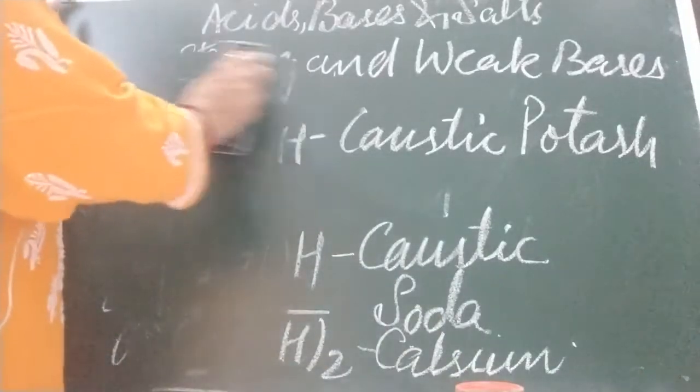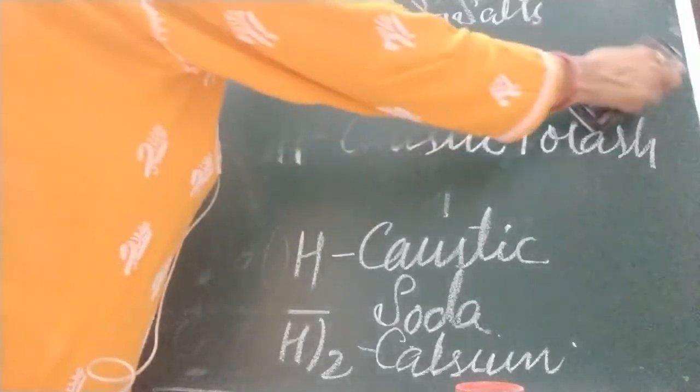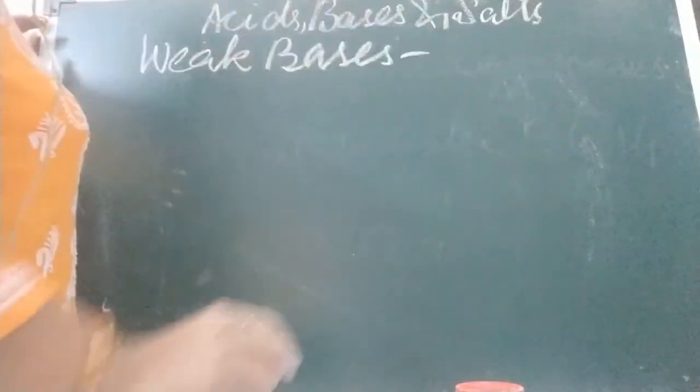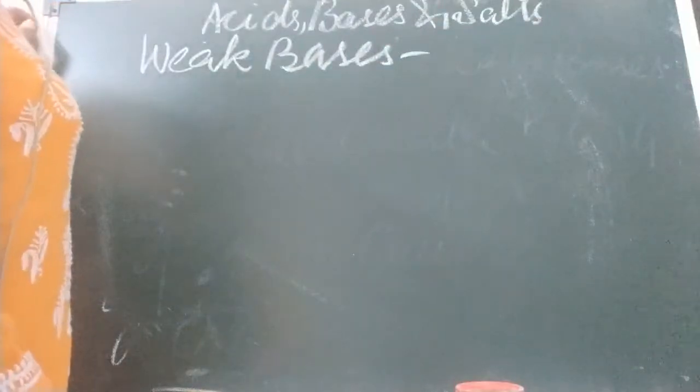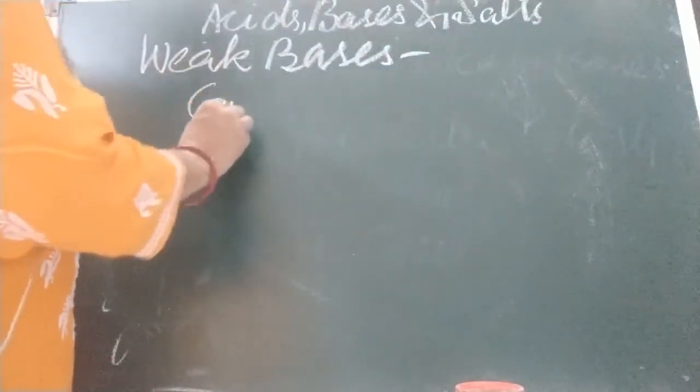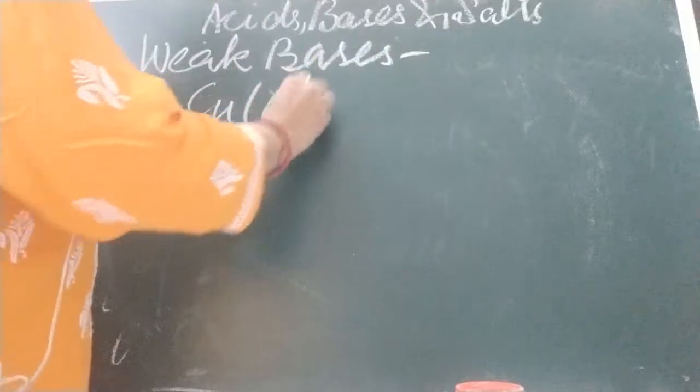Now I am going to tell you about weak bases. Children, weak bases like copper hydroxide, Cu(OH)2.